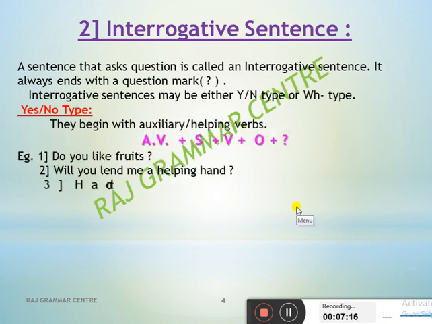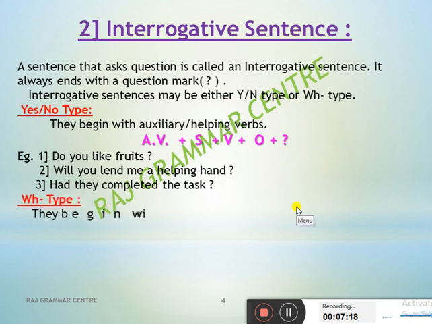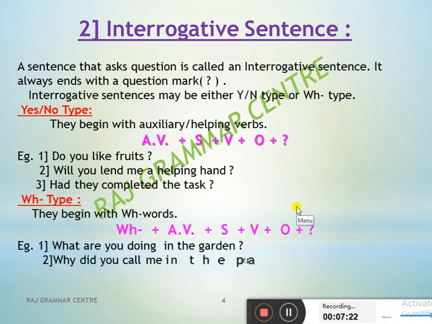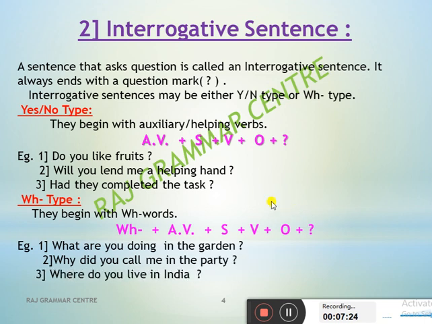Very important: a sentence where we are asking a question. And the second thing is very important, keep in mind that at the last the question mark should be there. If the question mark is there, then it is an interrogative sentence. Keep this symbol in your mind.